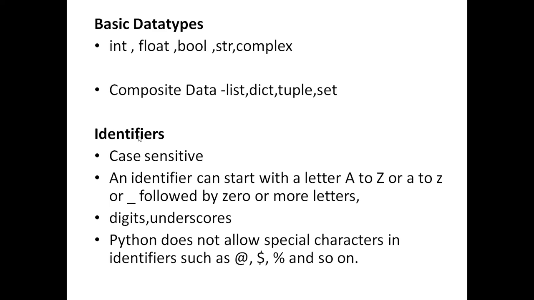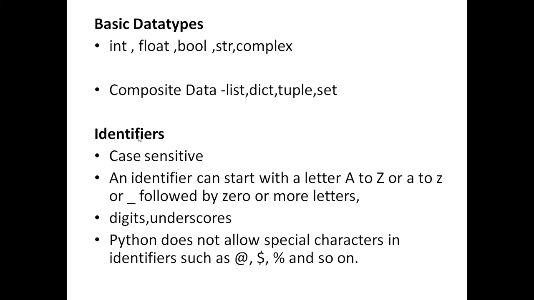After this you can have any number of letters, digits or underscores. Means the first character should be an alphabet or underscore, and after that you can have zero or more letters, digits or underscores. Other than underscore, no special character is allowed: dollar is not allowed, @, percentage, space, white space, nothing is allowed. So these are the rules for naming an identifier, variable, method or function.